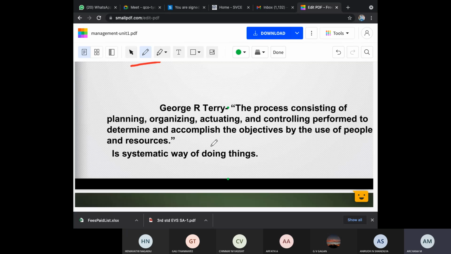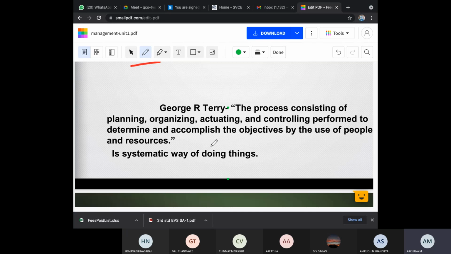Briefly, we will be studying all this, planning, organizing, executing, and controlling, through the modules we have. Each module is a different topic. Planning is the first module. Selecting, organizing will be the second and third modules. Like that, the modules are divided.